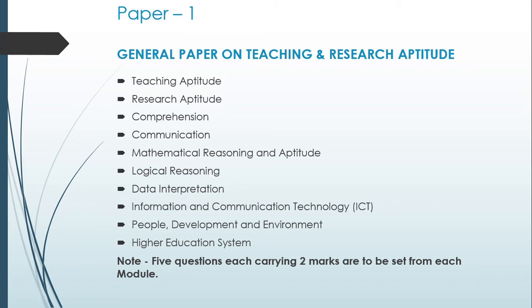So one good thing going forward is that UGC has started to state how many questions they will be asking from every unit. These are all the units and topics as per the latest syllabus, which I will be discussing individually in the further slides. And 5 questions from each topic would be coming in paper one. 10 major topics, 5 questions each, 50, right?